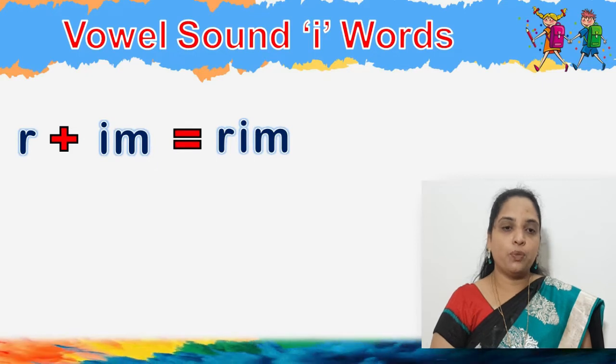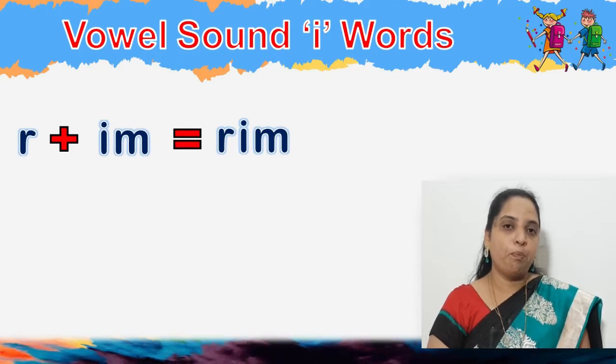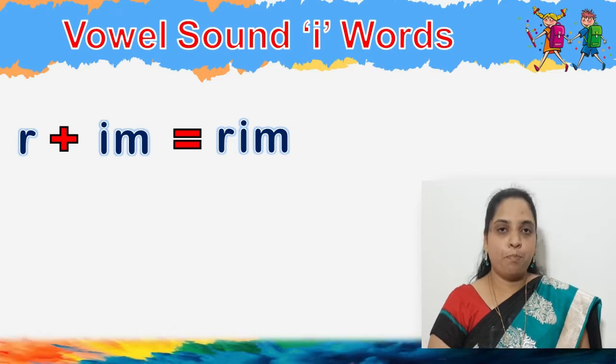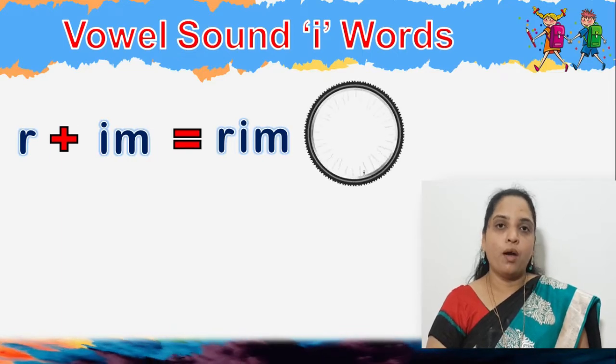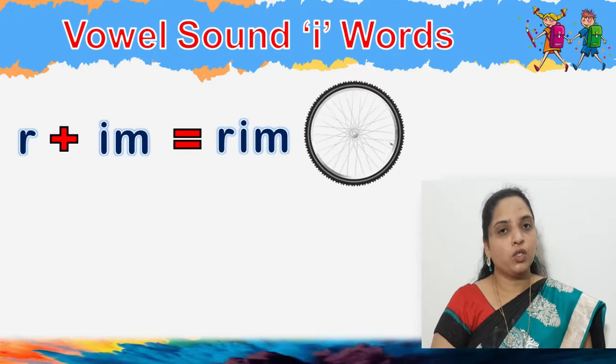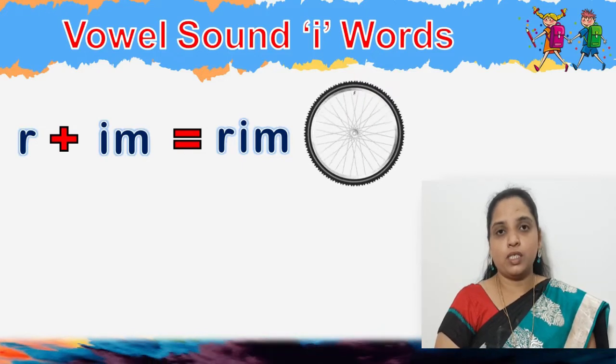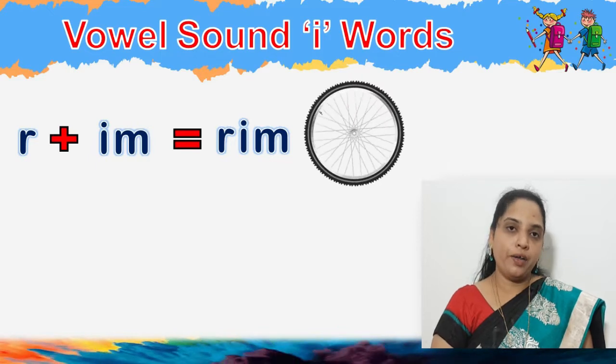Then the next word is rim: R, I as E, M. The rim is the edge of the cycle tire, which is made of iron.